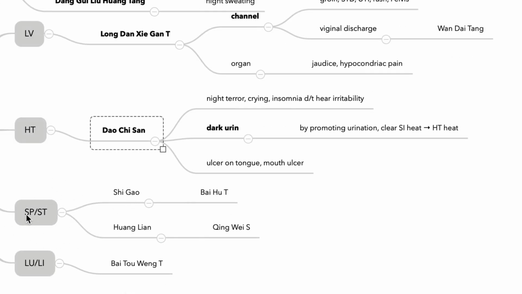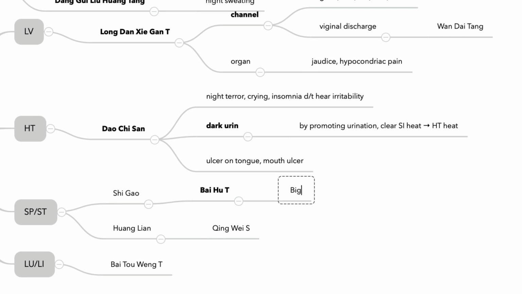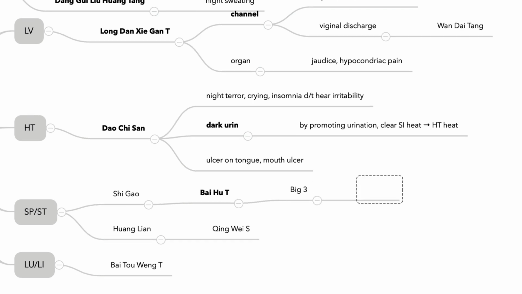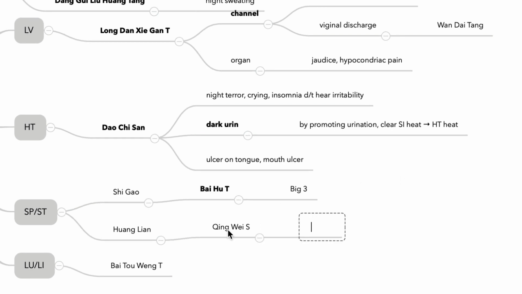And spleen and stomach, Shigao. There are formulas with Shigao, Baihutang. Baihutang, remember the big 3 or 4: sweat, fever, and thirst, and big surging pulse. Okay, never forget about this. This one is very common and is shown on the examination. Big 3 signs. And Qingweisan goes to where?